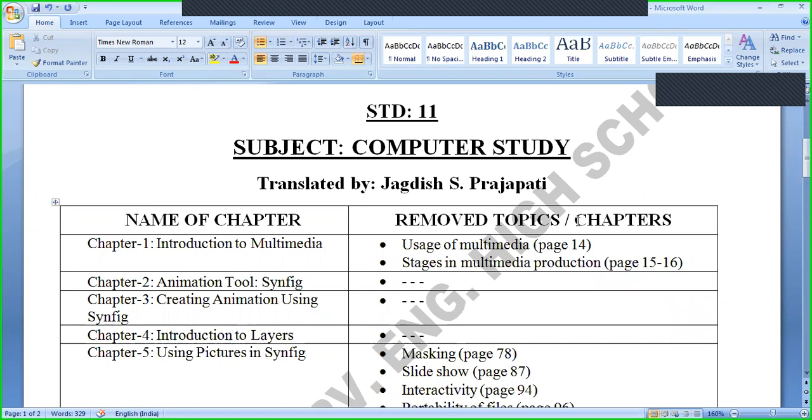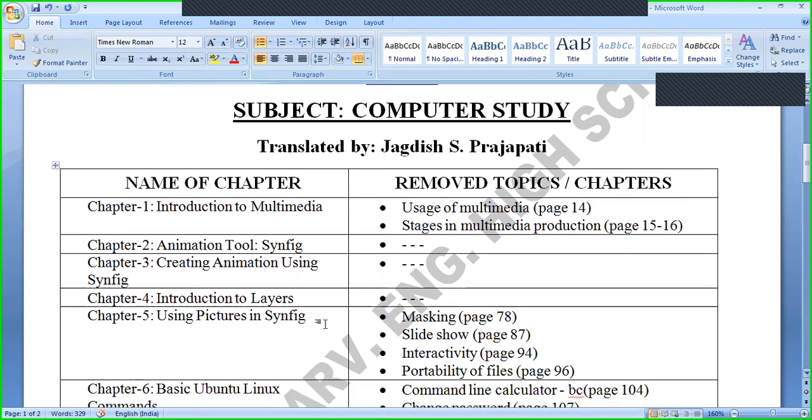In this, whatever topics are reduced or removed are mentioned here. Other than these topics, all the other topics will be included in the examination, and questions would be asked from them. So those are important for examination purposes. The first topic from chapter number 1, Introduction to Multimedia, is usage of multimedia, page number 14. This topic is excluded and will not be asked in the examination. Stages in multimedia production, page number 15 and page number 16. From this, there will be no question asked in the examination, but you have to prepare it for your understanding.